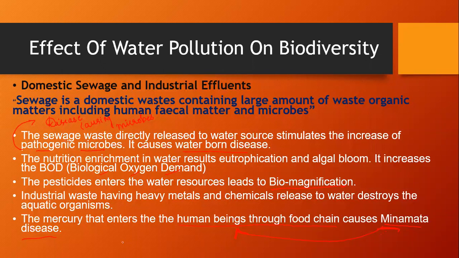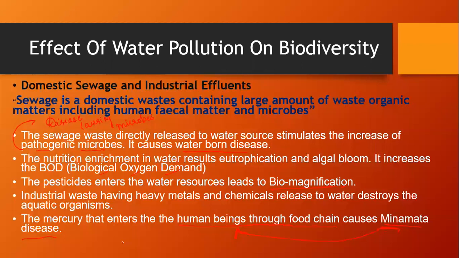So what are the different effects now? You just have to remember the different effects. We'll know about the definition, how it causes, and what it causes in the further slides. The sewage waste directly released to the water sources stimulates the increase of pathogenic microbes, that is, disease-causing microbes increase in the water bodies, which causes waterborne diseases.